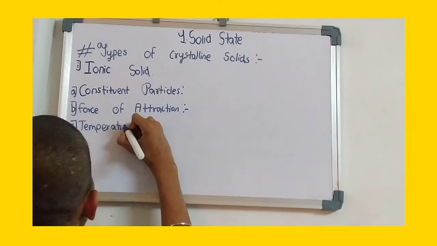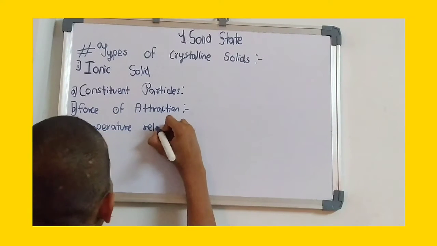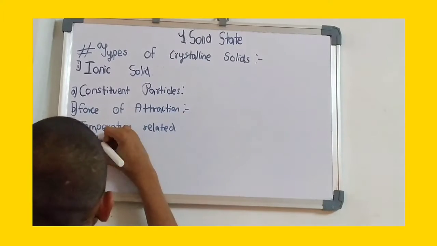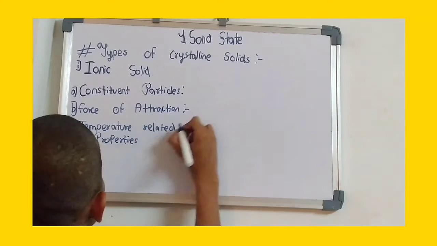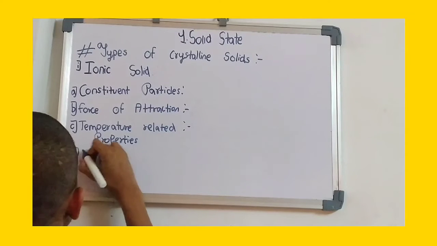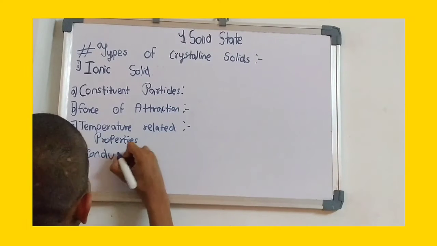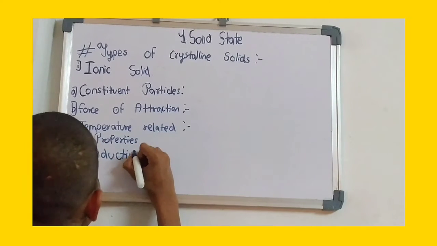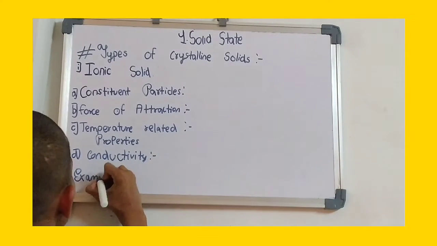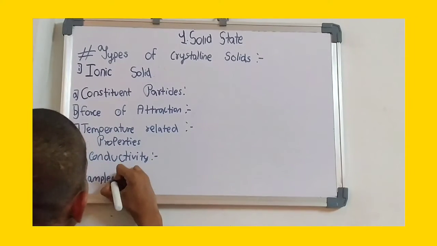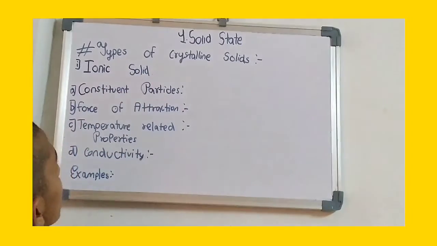Temperature related properties, and its conductivity, and at last we are going to see the examples. In these points we are going to classify all the types of crystalline solids.